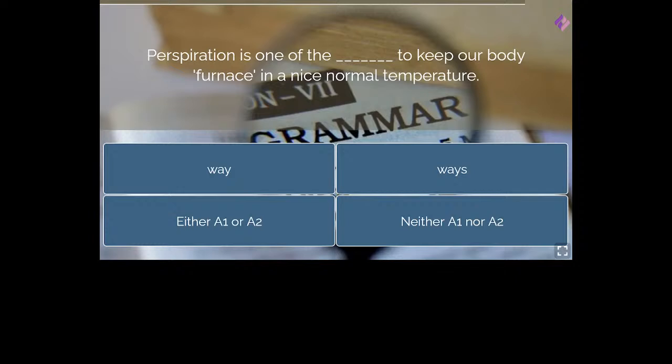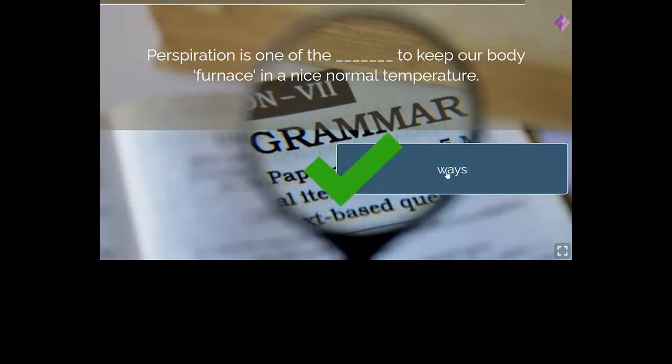So most of you have written ways, right? So perspiration is one of the ways. So one of the ways is the correct answer.